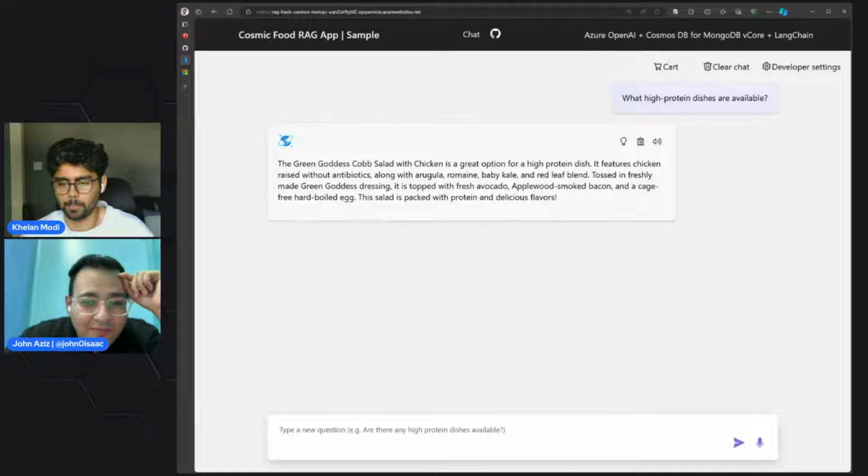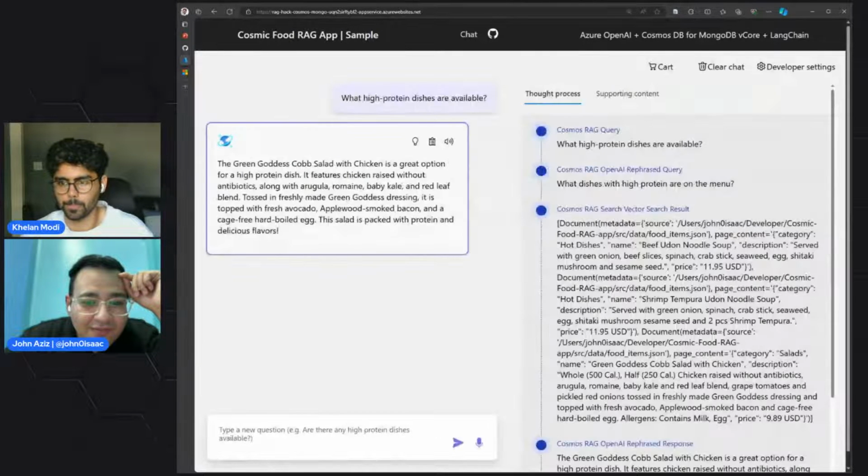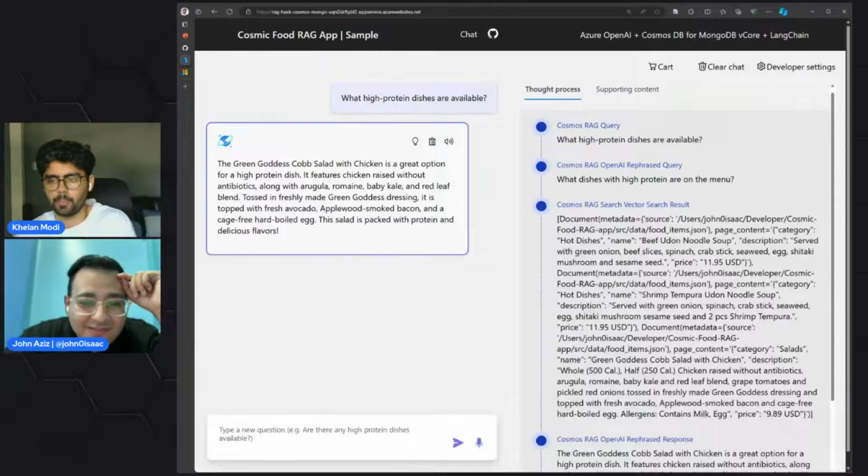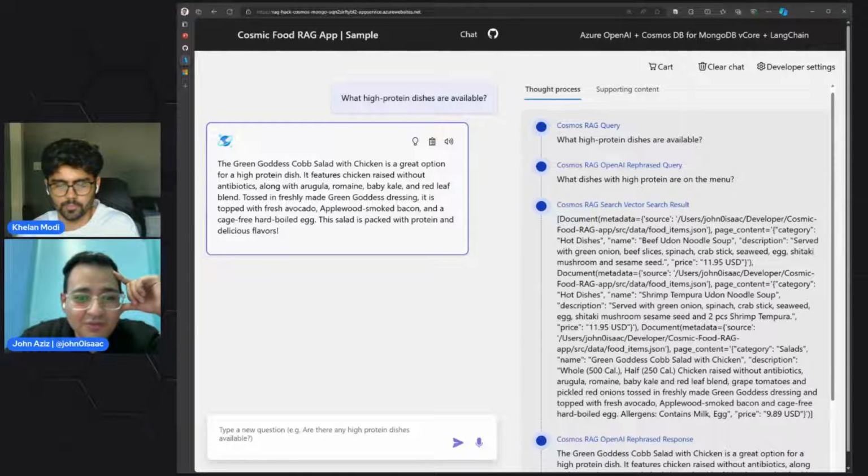Now can you click on the bulb or the light? Yep. Now this is the rephrased question. So that's the steps of the RAG that we do. First is the query that someone asked, which is what high protein dishes are available, and then we sent it to Azure OpenAI to be rephrased, and it got the same question because we are rephrasing only one question.